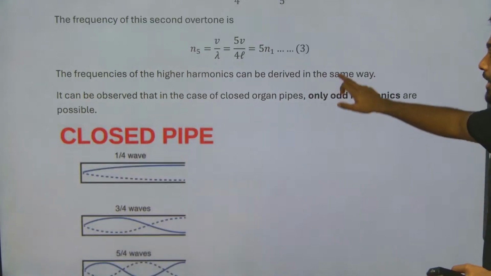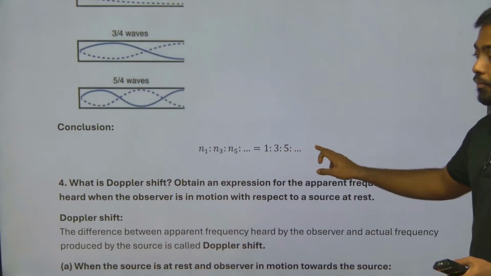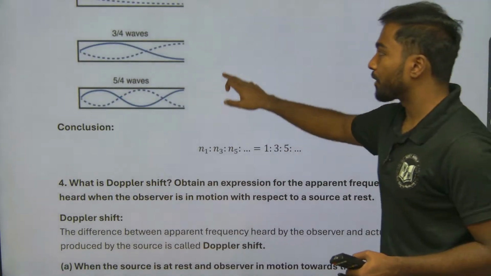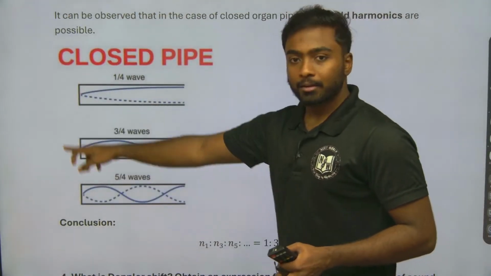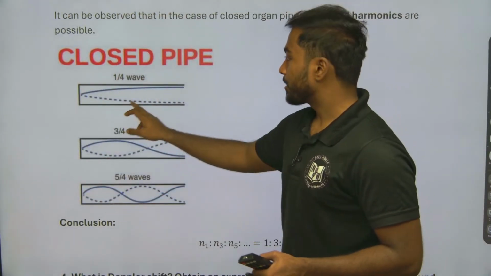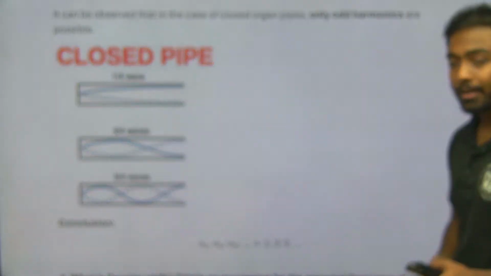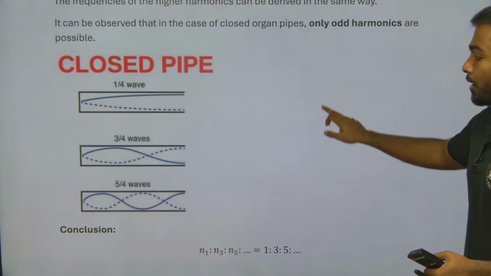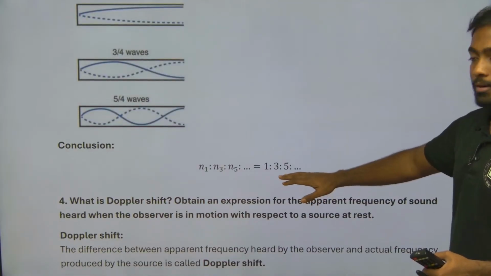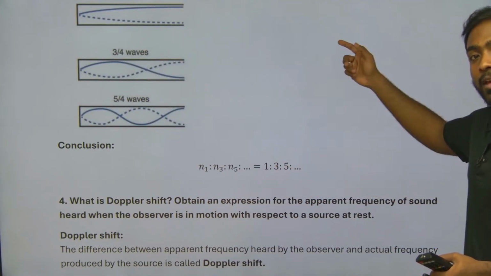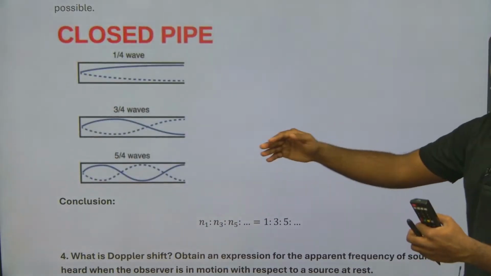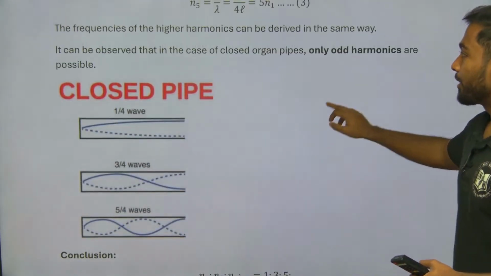So what will be the ratios here? 1:3:5. We have drawn the diagrams: 1 by 4 wave, 3 by 4 wave and 5 by 4 wave. So this is the conclusion of the third question, 1:3:5, and it goes on. You can take a note of this.